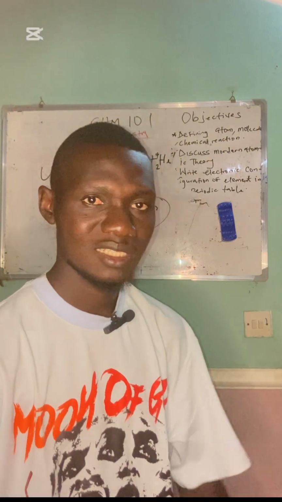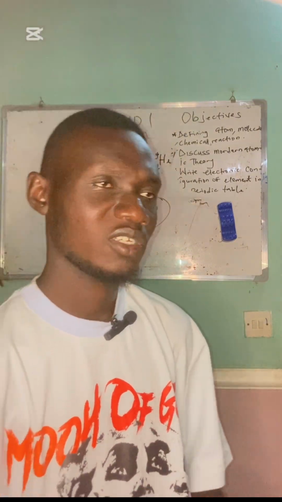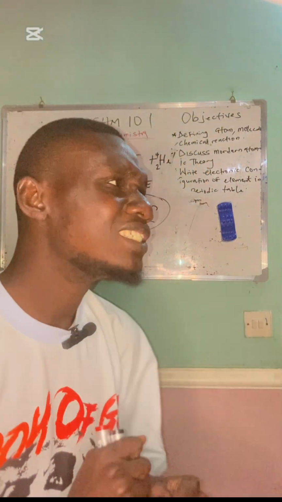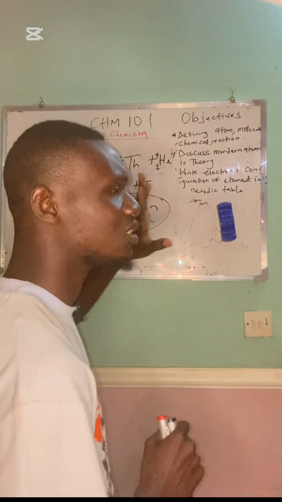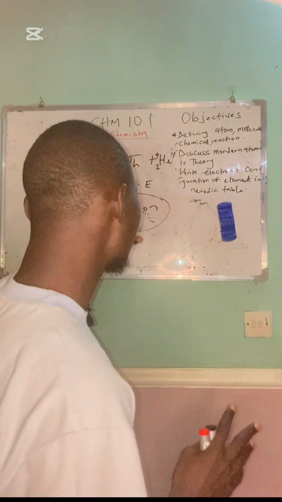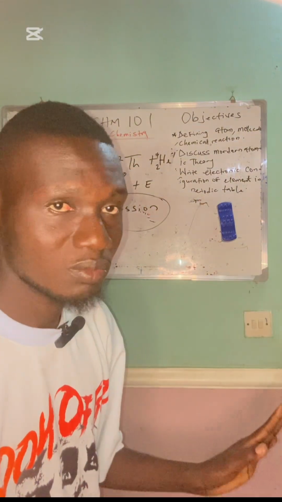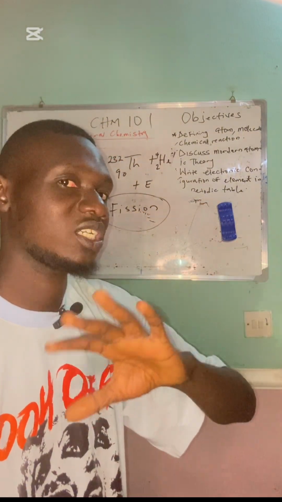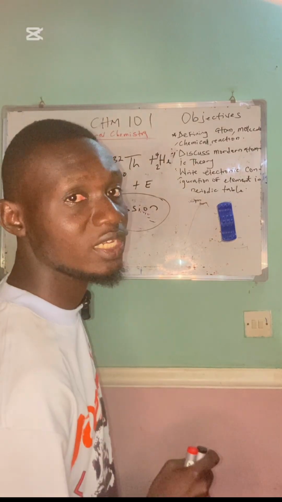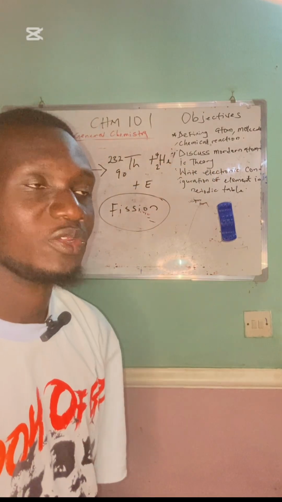So that is it about some of the basic modifications. And then I wanted to also add on this modification that atoms can neither be created nor destroyed, although it works for other elements, there are some exceptions, and those exceptions are in the radioactive elements.